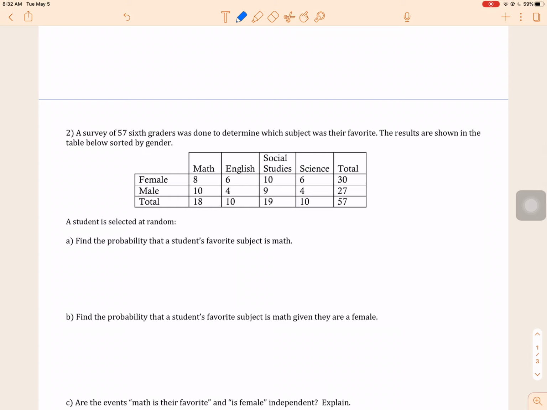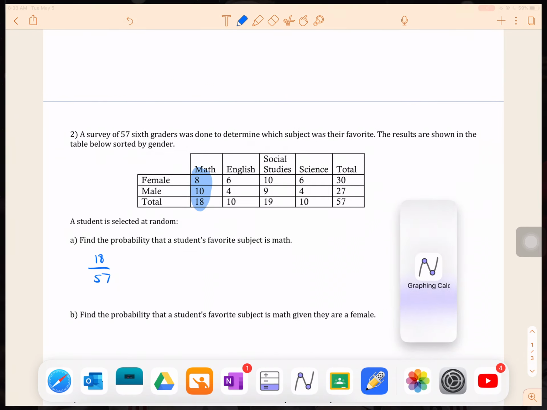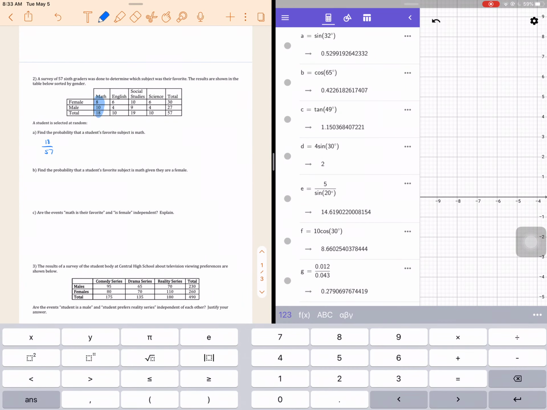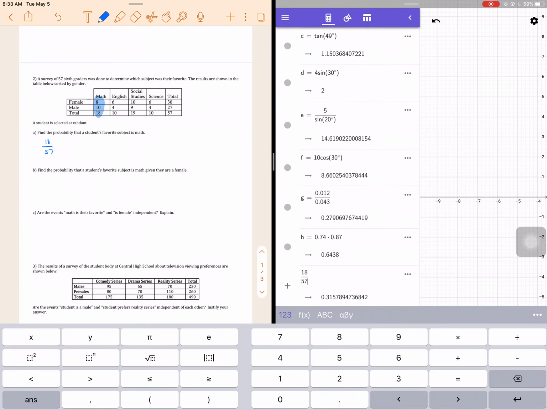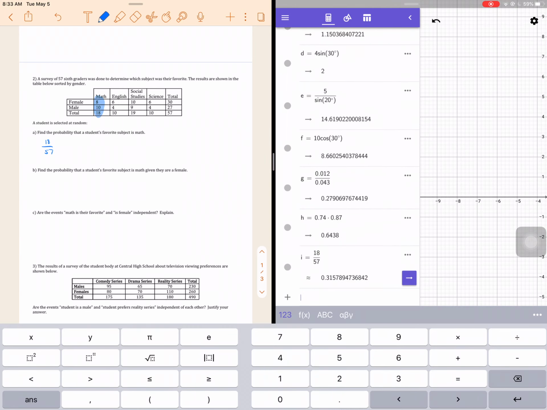A survey of 57 sixth graders was done to determine which subject was their favorite. The results are shown in the table below, sorted by gender. So there are 57 total people: 30 female and 27 male, and then they asked what their favorite subject was. Part A, find the probability that a student's favorite subject is math. How many people chose math? 18 out of 57. Let's figure out what that is: 0.3158.